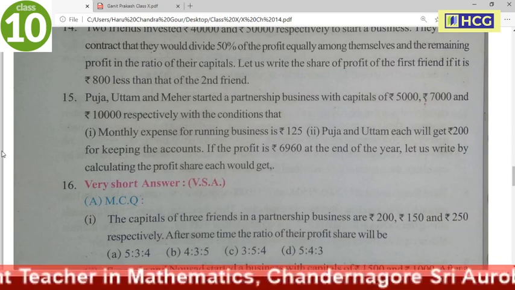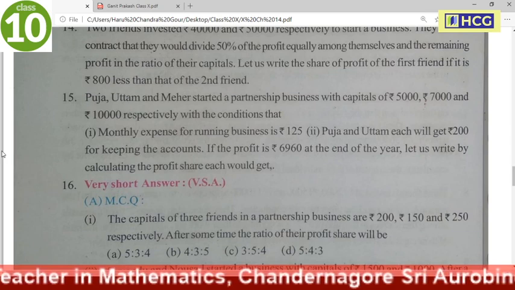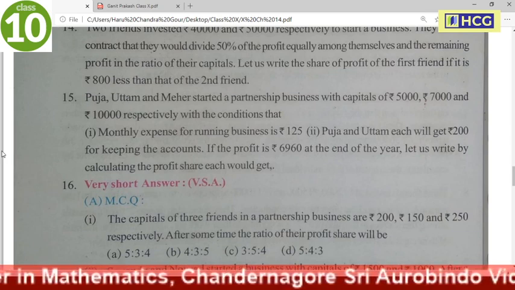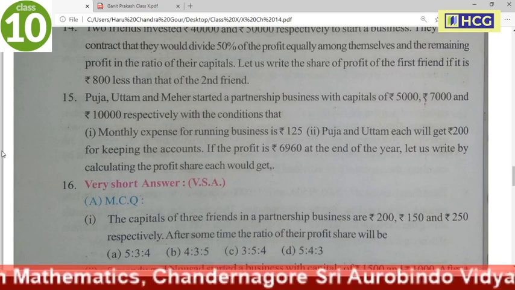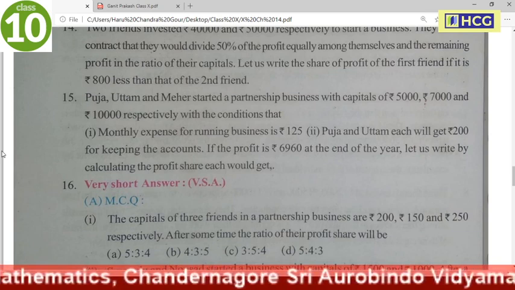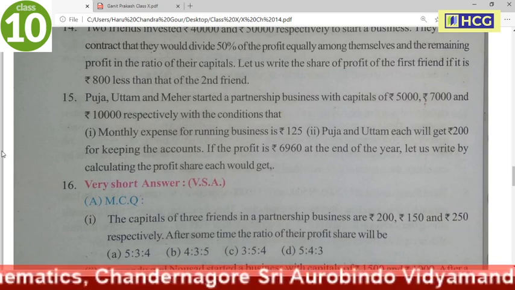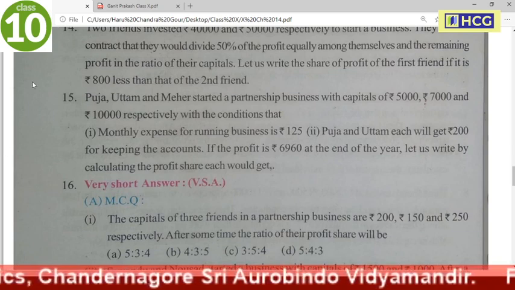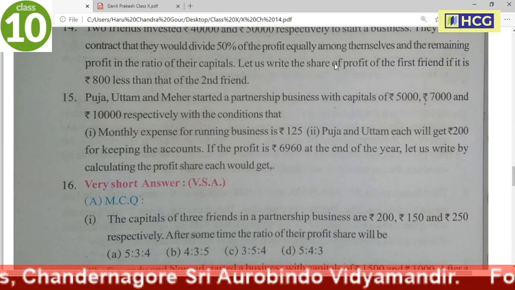Now, condition number 2, Pooja and Uttam each will get rupees 200 for keeping the accounts. Rupees 200, this amount is monthly or yearly? So this term is missing. Now we see the Bengali book.